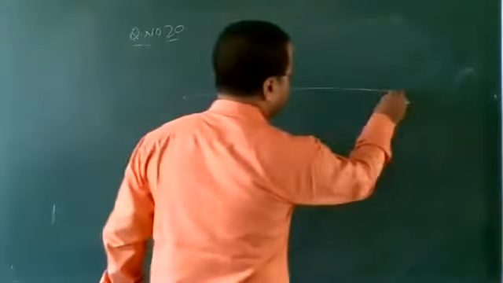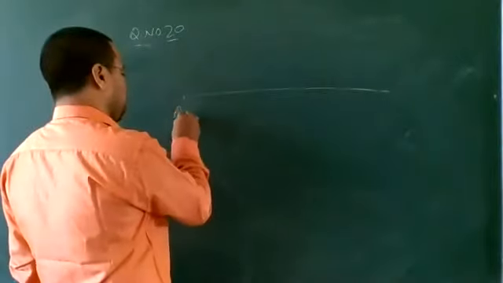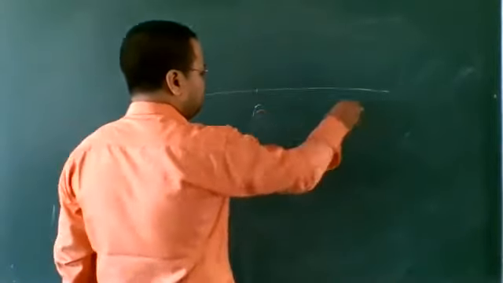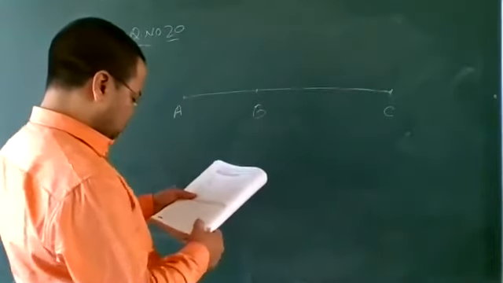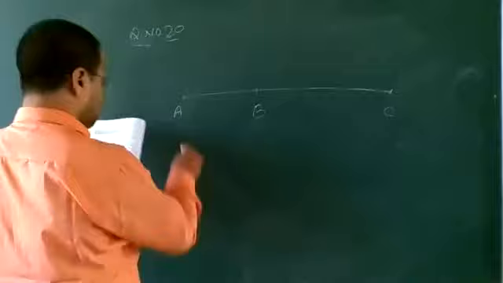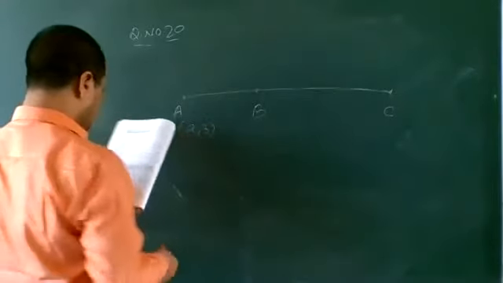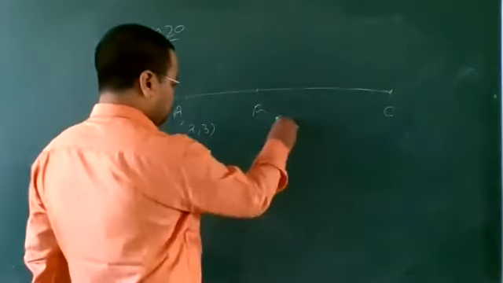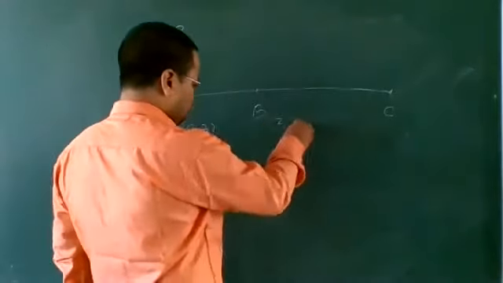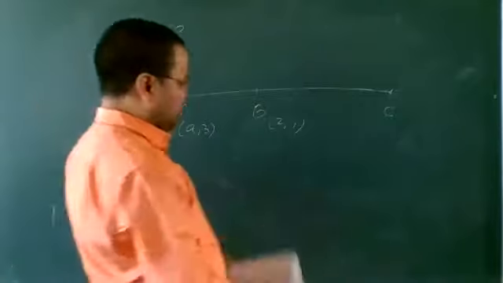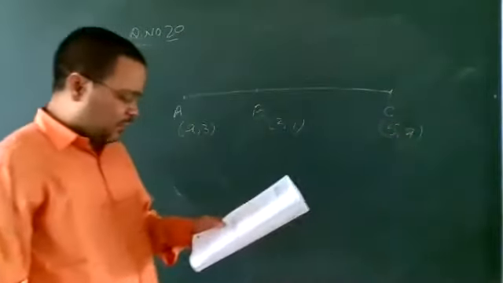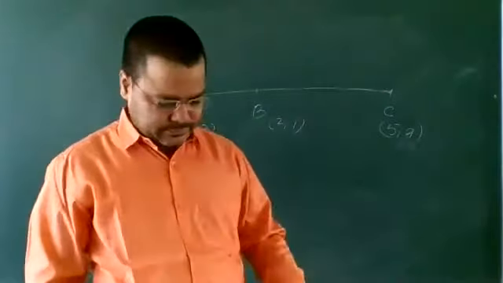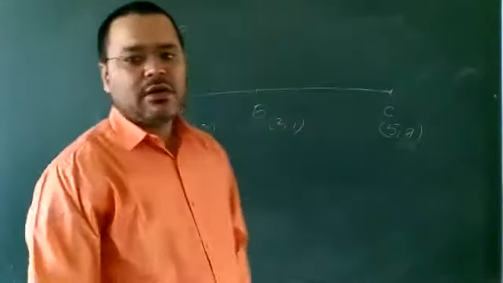Let here this is point A, this is point B, and this is point C. A is A3, point B is 2, 1, and point C is 5, and we have to prove the collinear.